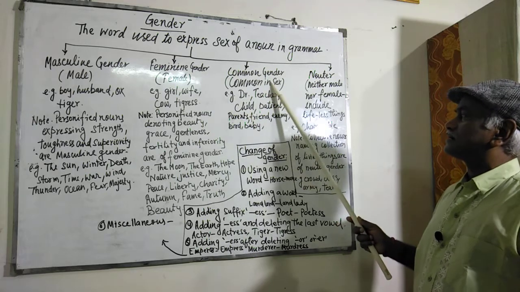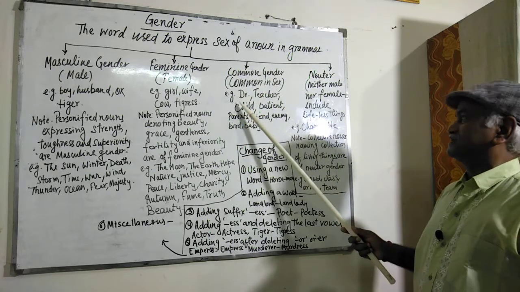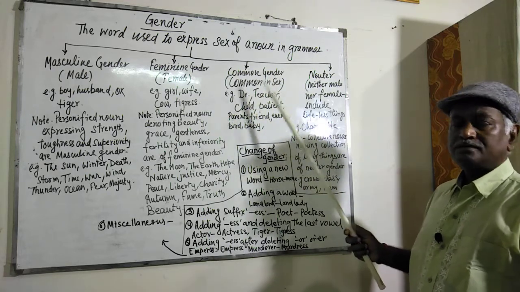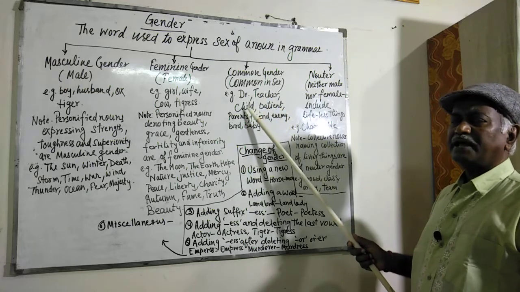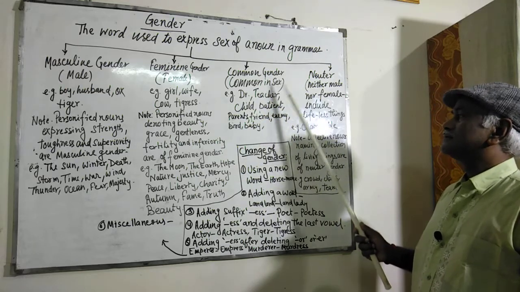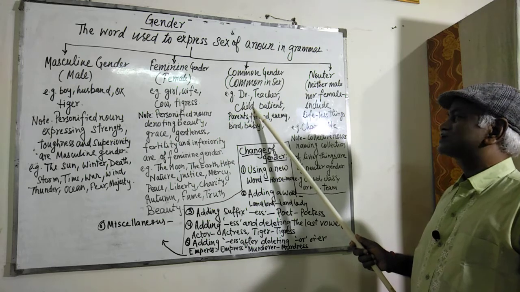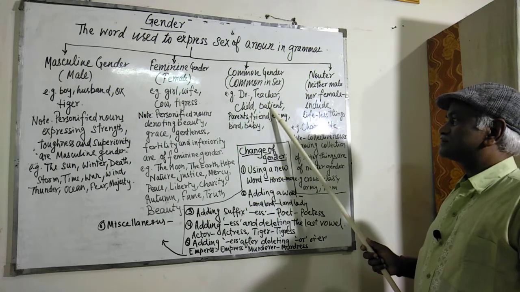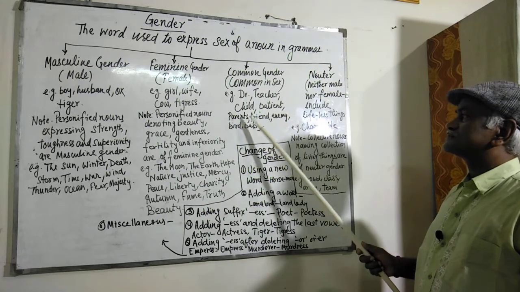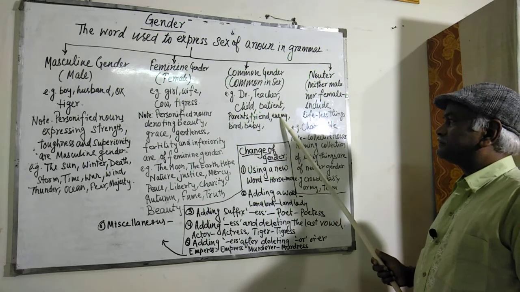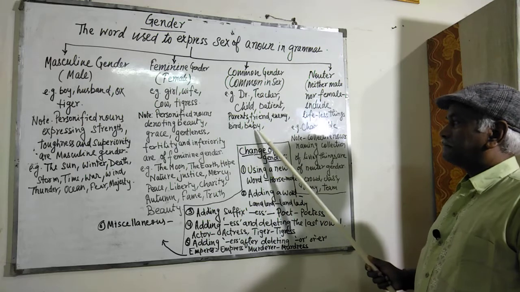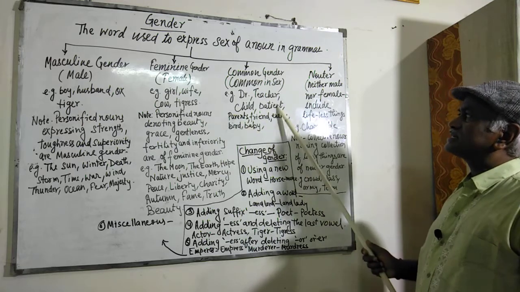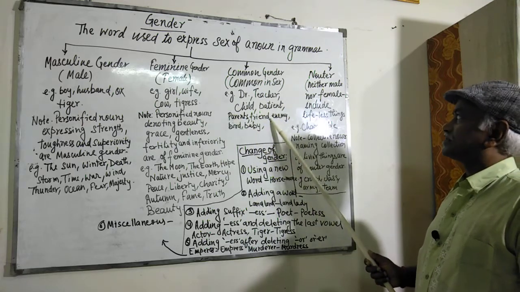This type of gender includes doctor, teacher, MLA, MP, minister, prime minister, president, child, patient, parents, friends, enemy, bird, baby, etc. All these are of common gender.